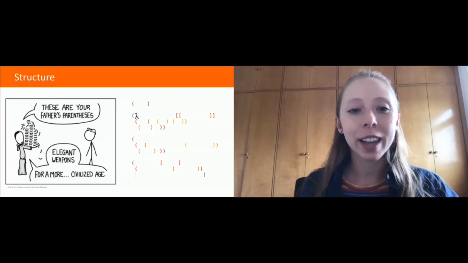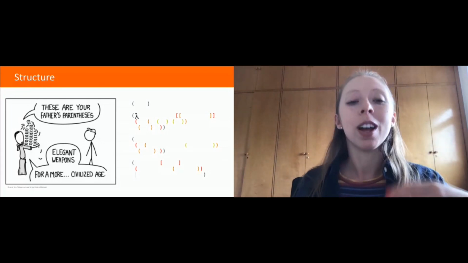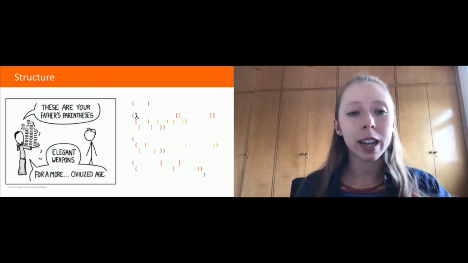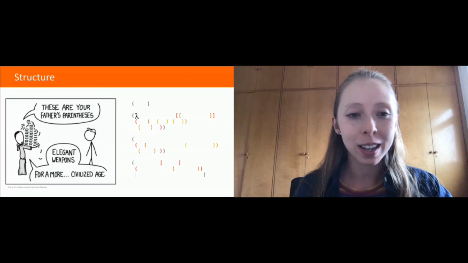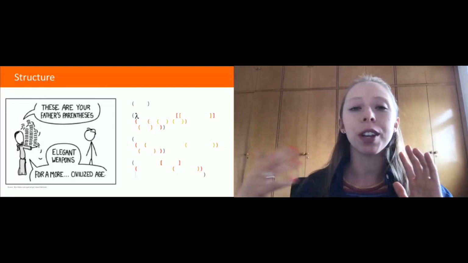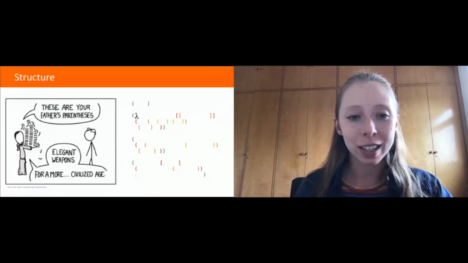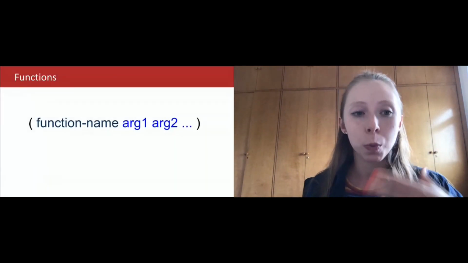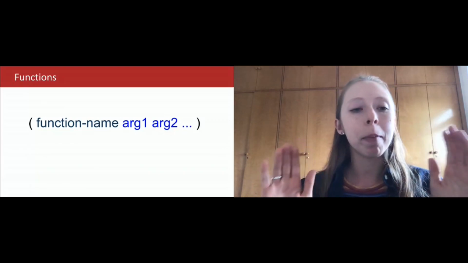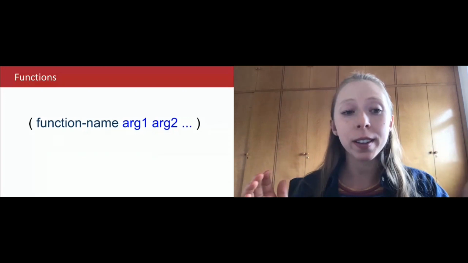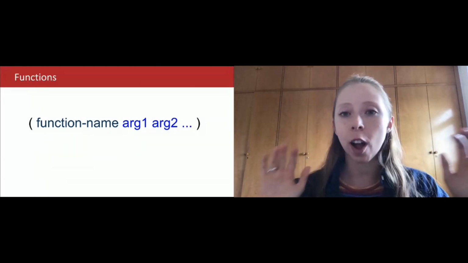I know that it is scary when you look at that, but don't worry, it's quite simple. If you understand what those parentheses do in a simple way, you're going to see that everything that comes after it is quite easy. Let's discover how these parentheses work. This is the main and most important thing in Clojure: those parentheses with a function name and arguments.